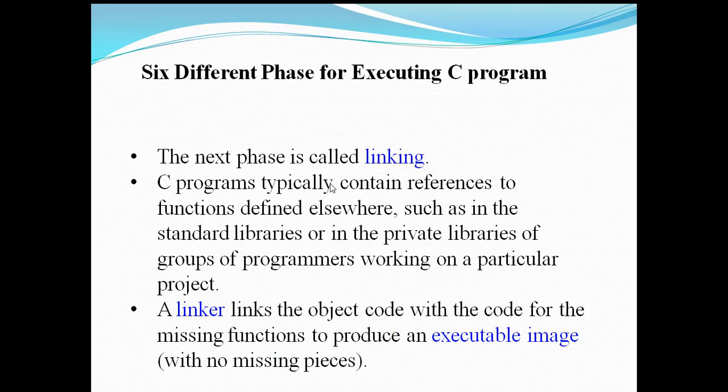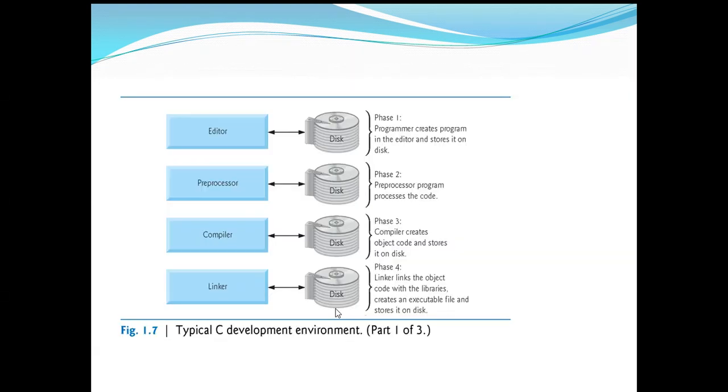The next phase is linking. C programs typically contain references to functions defined elsewhere, such as in the standard libraries or in the private libraries of groups of programmers working on a particular project. So certain functions used in the C program should be linked from the particular header file or external library into your program so that there won't be any problem in accessing them. The linker will handle this. A linker links the object code with the code for the missing functions to produce an executable image. Without this there will be a problem.